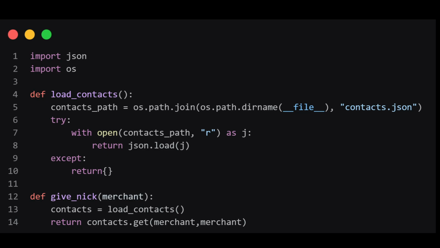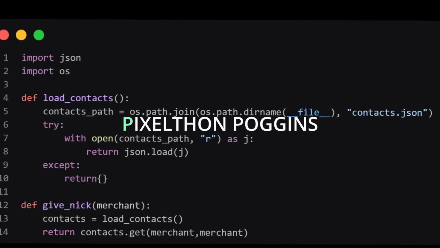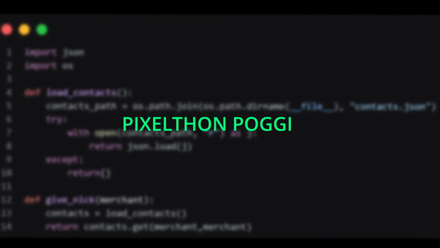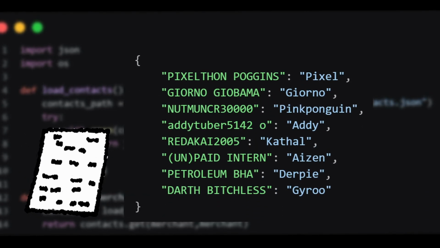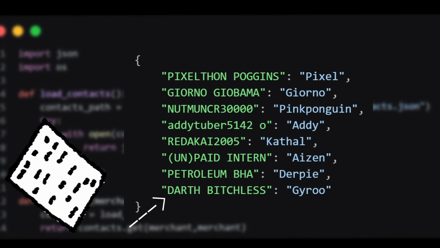Oh, but hey, look at this. The bank is really dumb and really stupid. It only allows a 15-character name limit, which basically means anything after the 15th character is cut off. Who the hell is additive 51420? So I have a file which basically records nicknames for the frequent contacts, and whenever an SMS contains one of these names, it replaces them with the nickname I have provided.